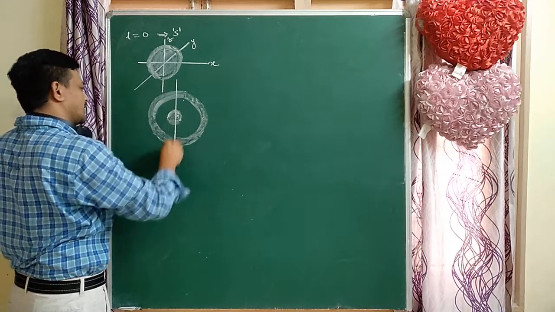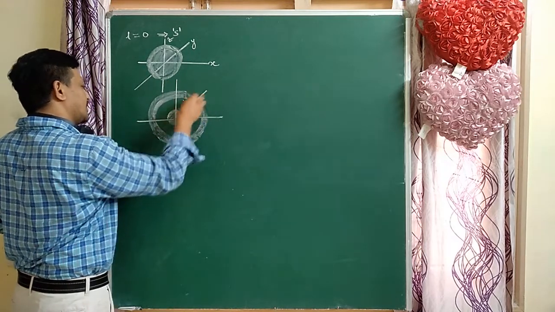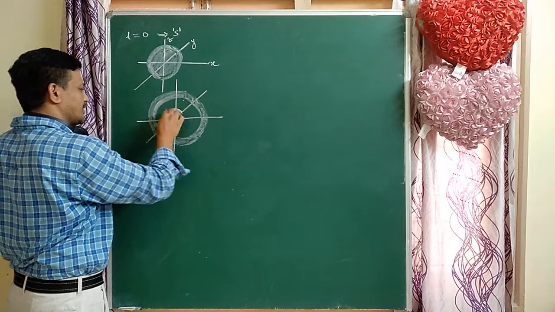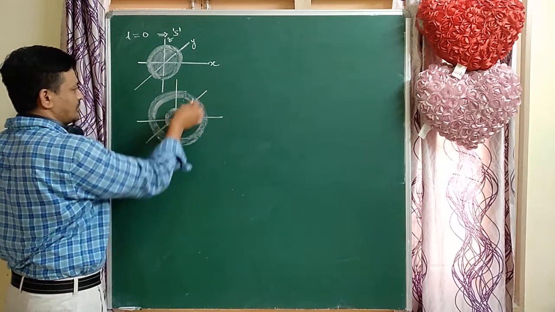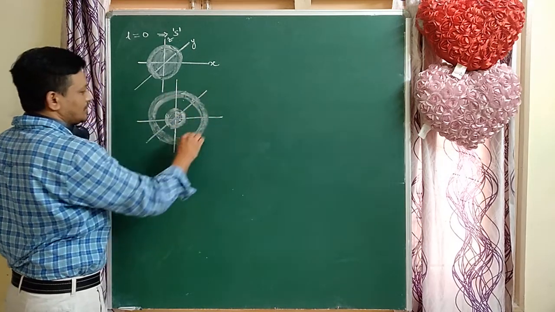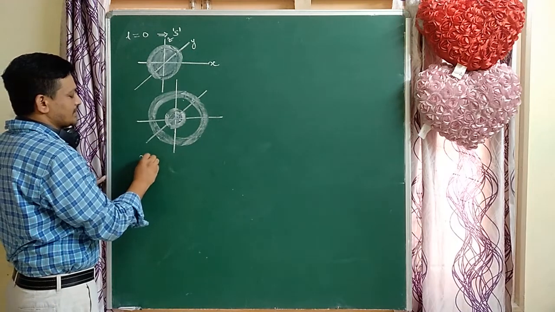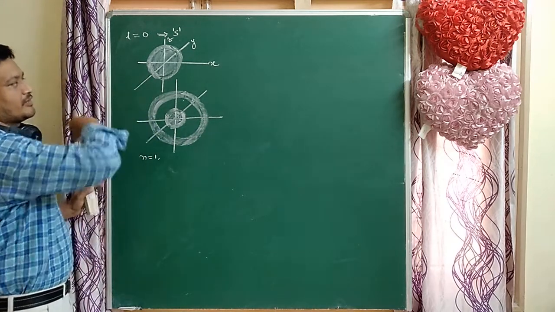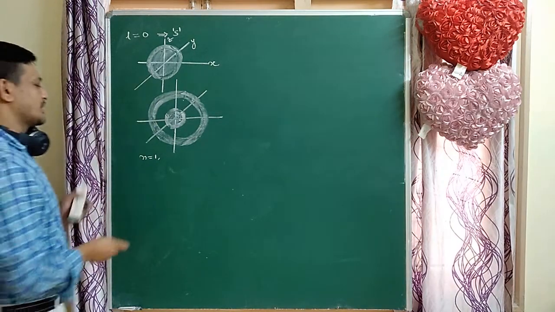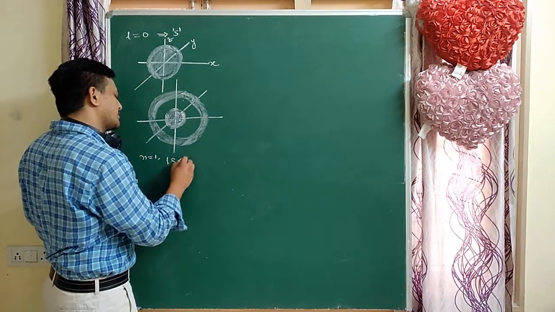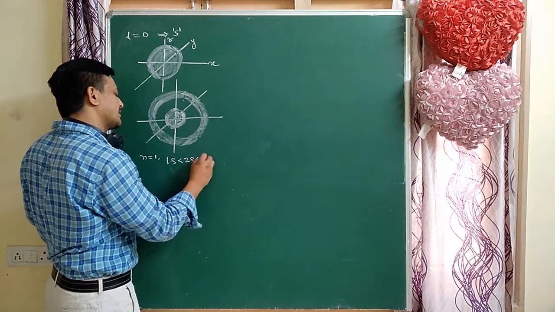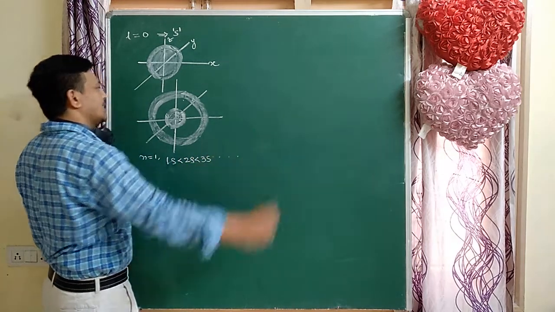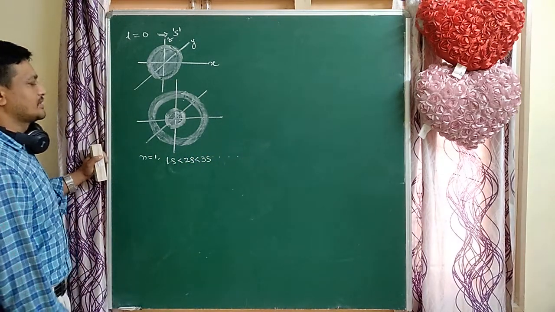In the s orbital, all directions have probability. As the n value increases, the size of the orbitals increases. So 1s is smaller than 2s, 2s is smaller than 3s, and so on.